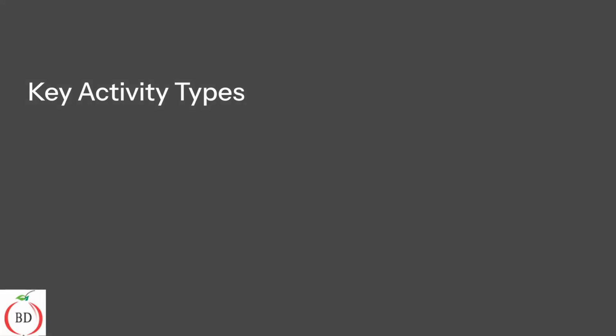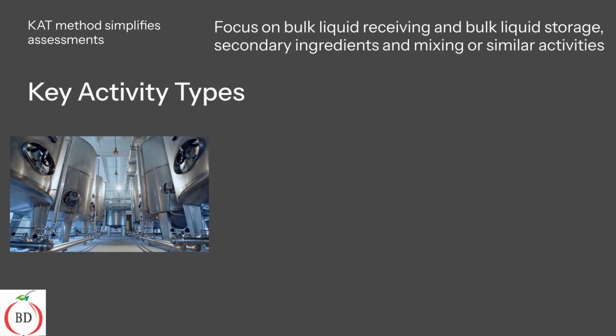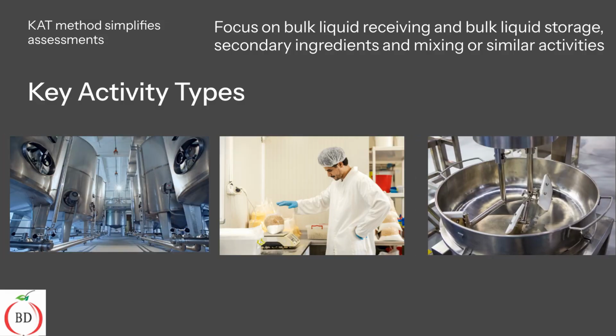The Key Activity Types, KAT method, simplifies vulnerability assessments. It identifies significant vulnerabilities across various food products, focusing on activities like bulk liquid receiving and storage, handling of secondary ingredients, and mixing or similar type activities. This determination was made based on a number of assessments conducted by FDA. Regardless of the food type made at the facility, those activities would always rank as a significant vulnerability.